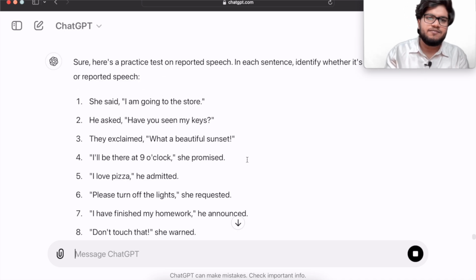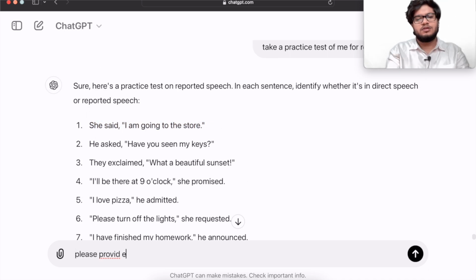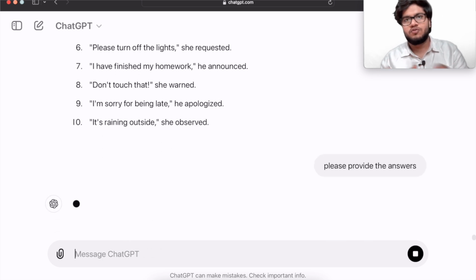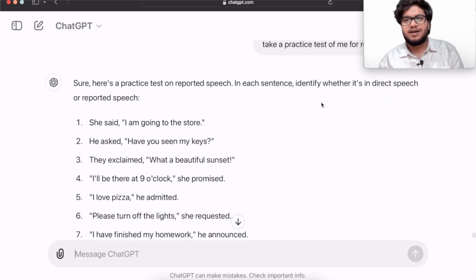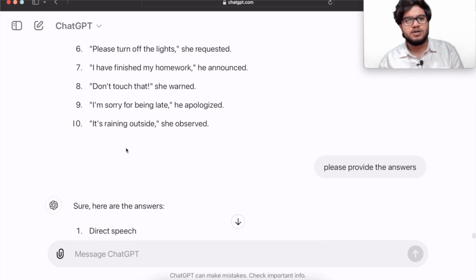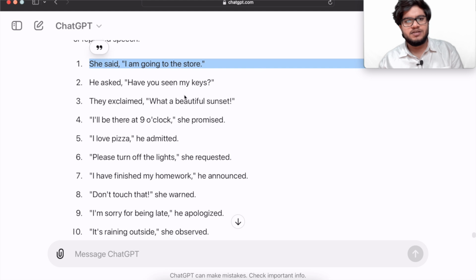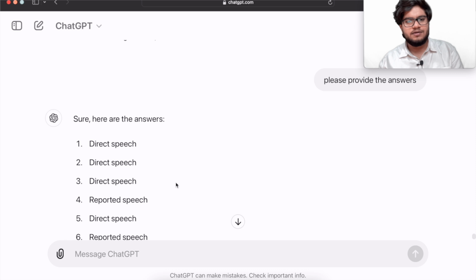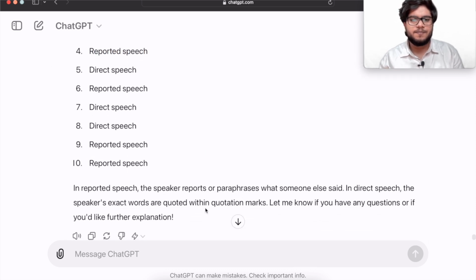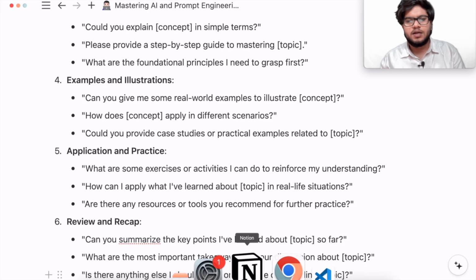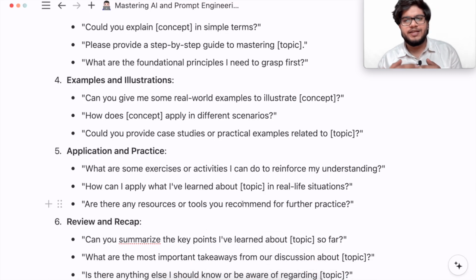So now it gave me, "She said, I am going to that store." The answers, right? If you are not willing to attempt, but you should always first attempt the questions, then you should check. So it asked whether it's in direct speech or in reported speech. So it told that it is direct speech, and which are reported speech. So it will provide you a test and you could practice along, so you could learn quickly.